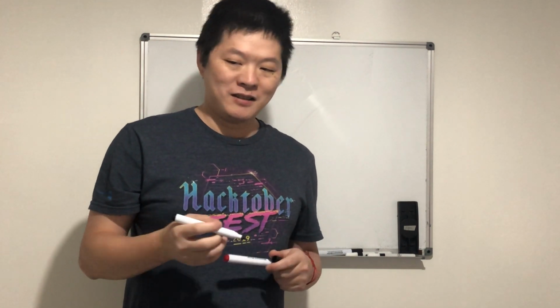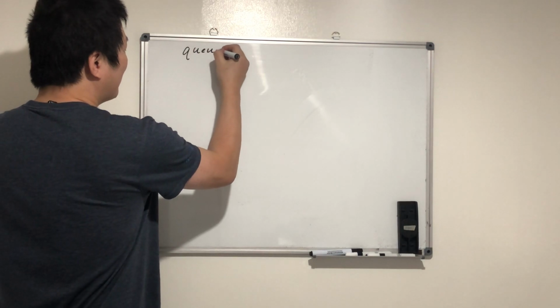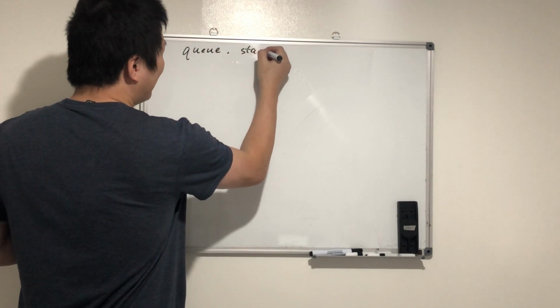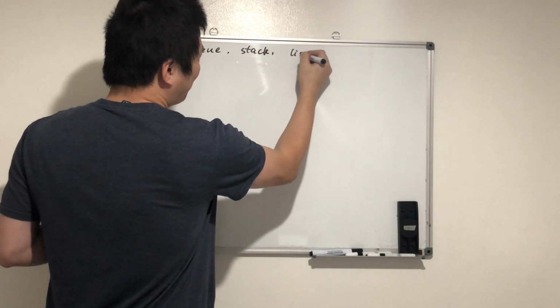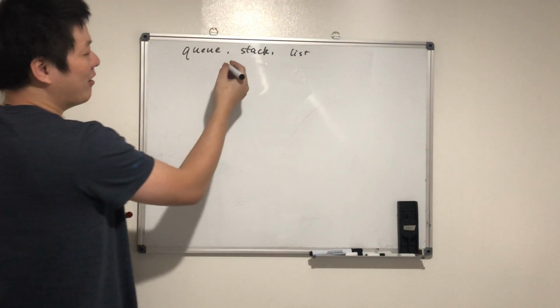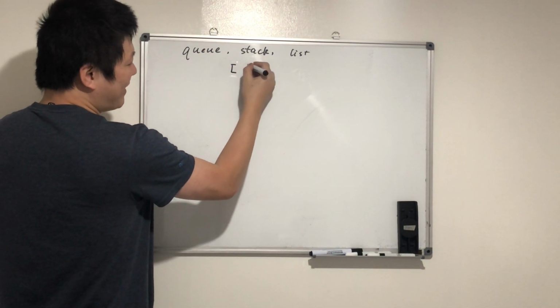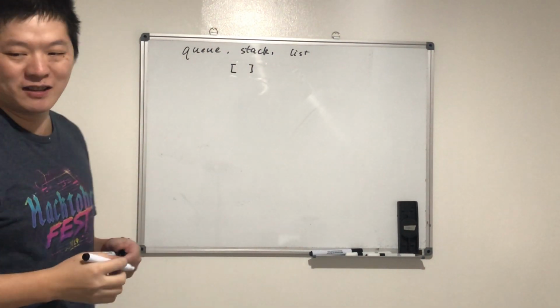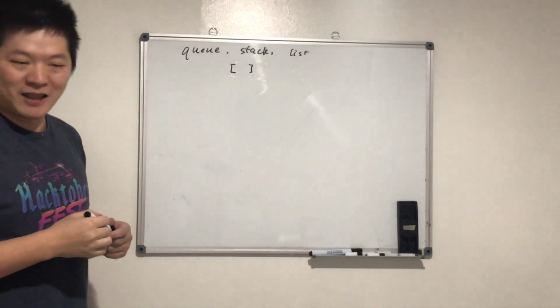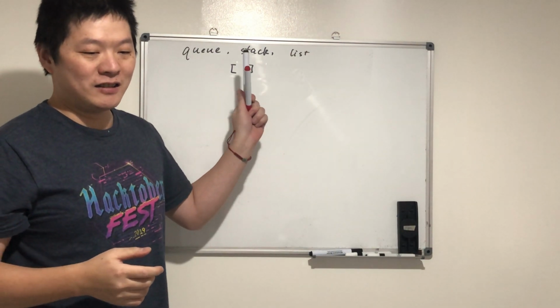Okay, so today we're going to talk about another data structure. Can you tell me what kind of data structures you have learned in the past? Remember we got the queue, and stack, and a list as well. These three kinds of things can all be represented in Python using the square bracket. Okay, so today we're going to add another data structure.